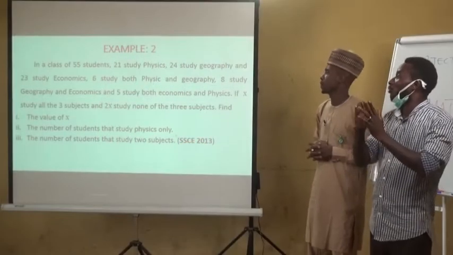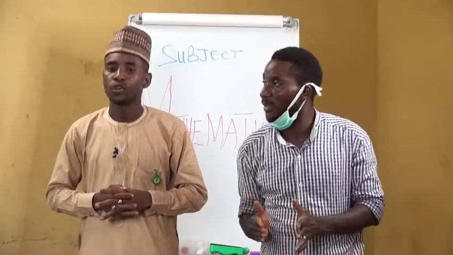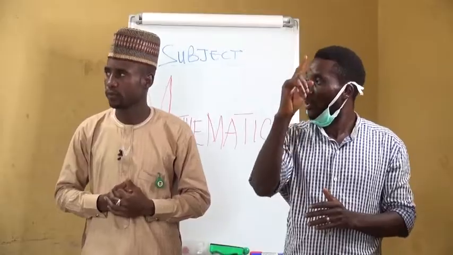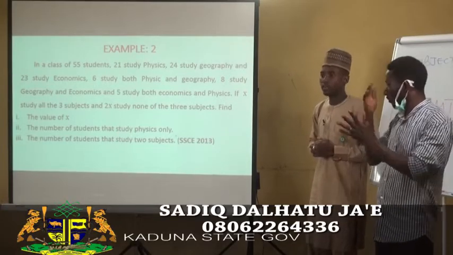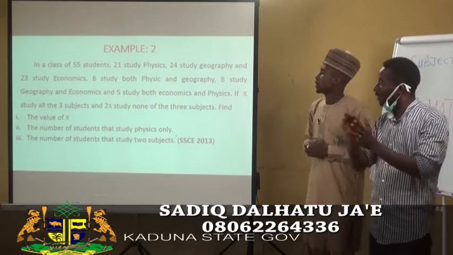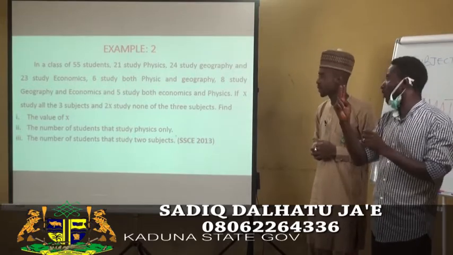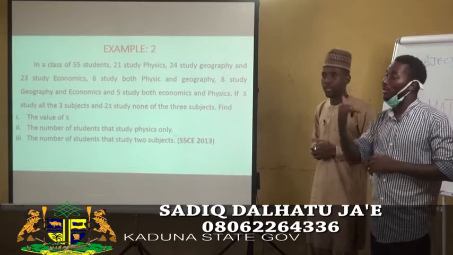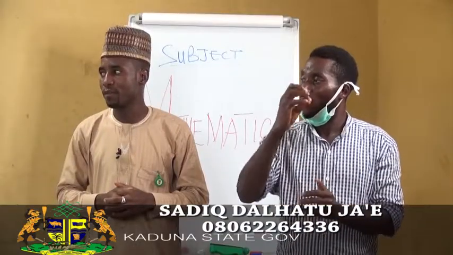Example 2. In a class of 55 students, 21 study physics, 24 study geography, and 23 study economics. 6 study both physics and geography, 8 study geography and economics, 5 study both economics and physics.